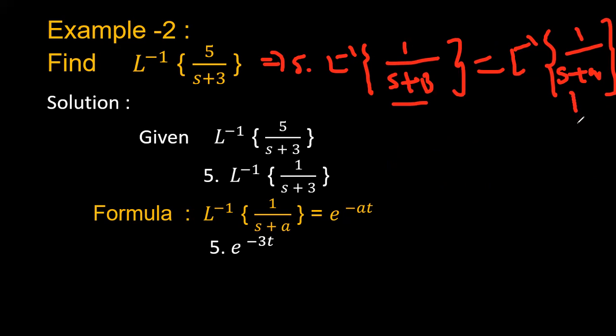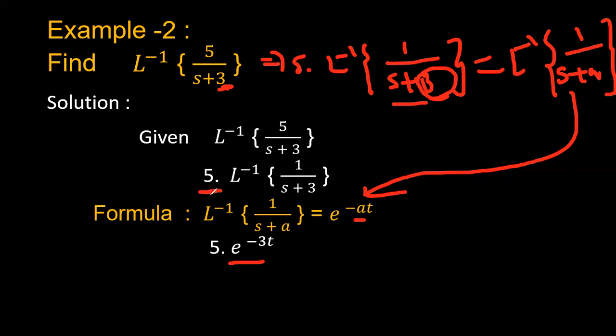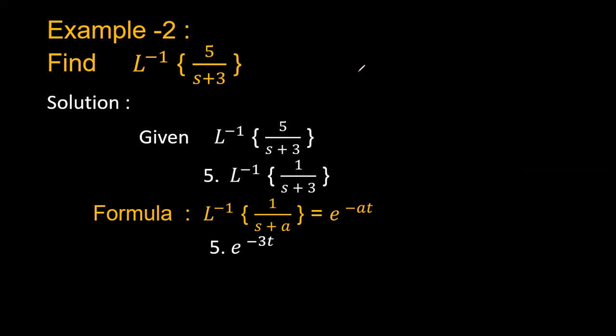What is Laplace inverse of 1 by s plus a? It is nothing but e power minus at. What is the a value here? 3. So you can simply put 3 in place of a, then you will get e power minus 3t. It can be multiplied by 5, 5 into e power minus 3t. 5 is a constant which can be taken outside. Okay, right. So this is the way you have to simplify. You have to check which formula is suitable or compatible in order to simplify this inverse Laplace transform function.